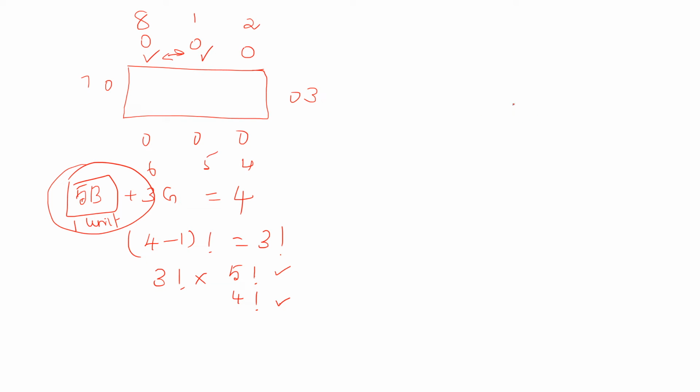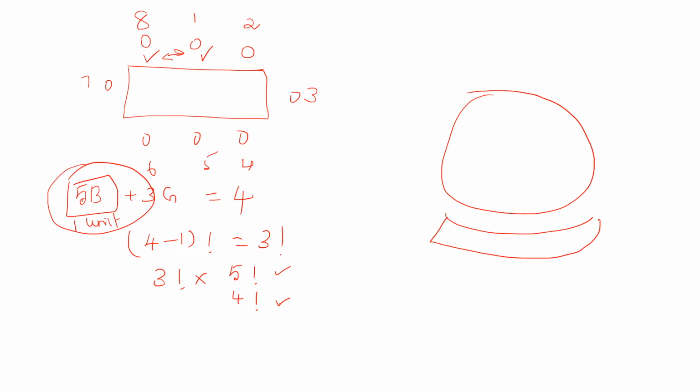Now let me explain which is correct. There are 5 boys together, for example B1, B2, B3, B4 and B5. Now girl 1, girl 2 and girl 3. In total there are 4 units because the 5 boys are together.